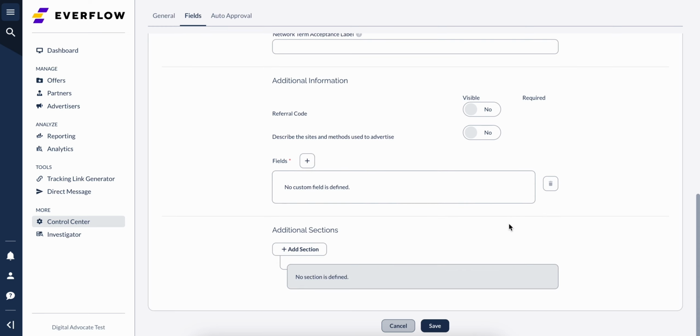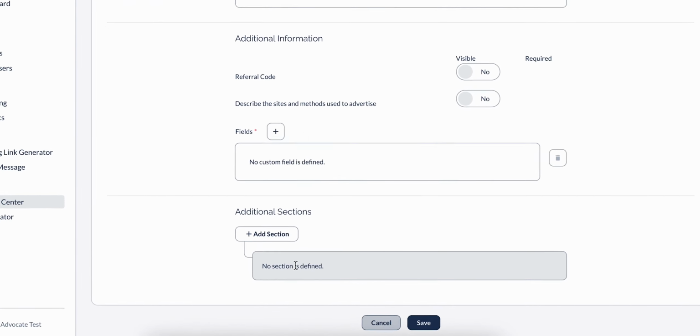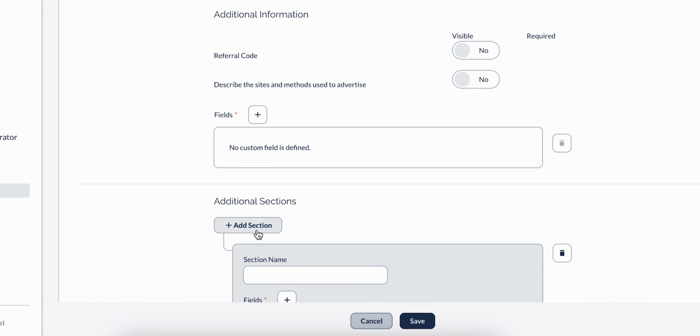At the very bottom of the Fields tab is Additional Sections. Additional sections allow you to house your custom fields by grouping multiple fields. For instance, you may request more information on social profiles the applicant has by adding more than one custom field.